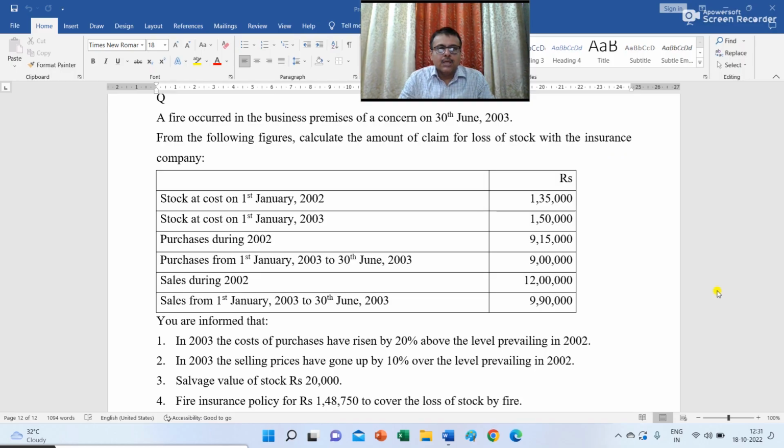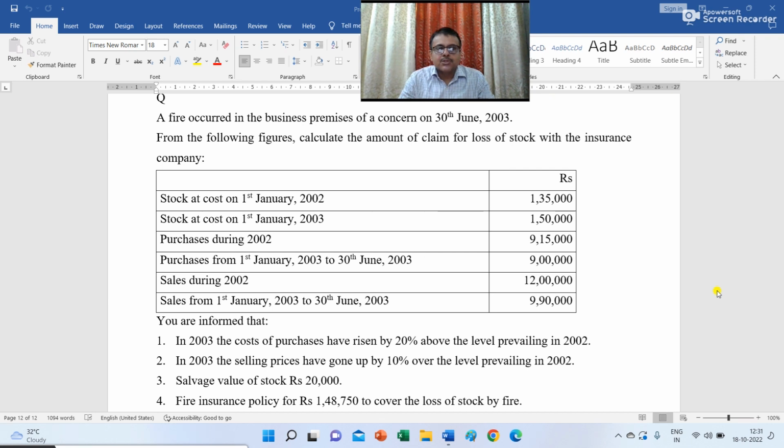A fire occurred in the business premises of a concern on 30th June 2003. From the following figures, calculate the amount of claim for loss of stock with the insurance company. Stock at cost on 1st January 2002, 1,35,000. Stock at cost on 1st January 2003, 1,50,000. Purchases during 2002, 9,15,000. Purchases from 1st January 2003 to 30th June 2003, 9 lakh.